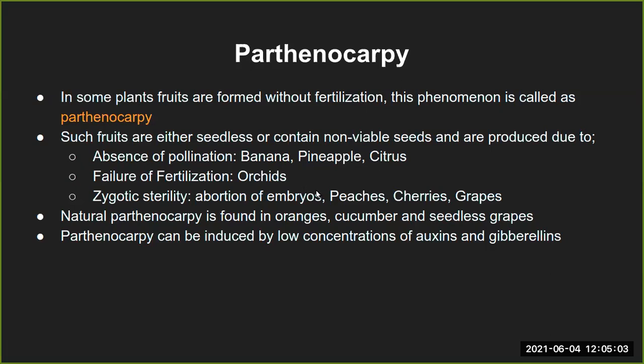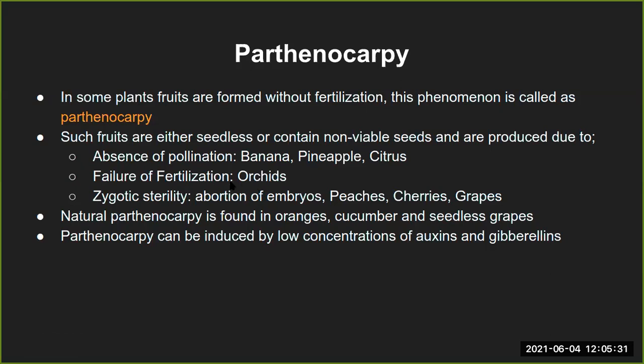So the examples with respect to absence of pollination are banana, pineapple, and citrus. No pollination happens. Though you might see insects crawling around these plants or around the fruits, still pollination does not happen. So there is no seed formation as such. In citrus, you might see the seeds, but again, they are not functional seeds; they are non-functional seeds.